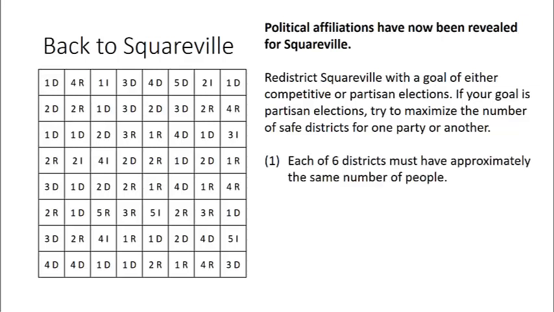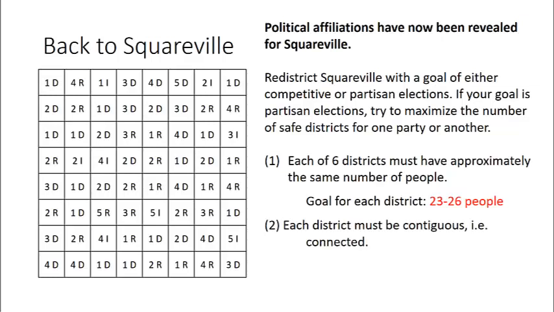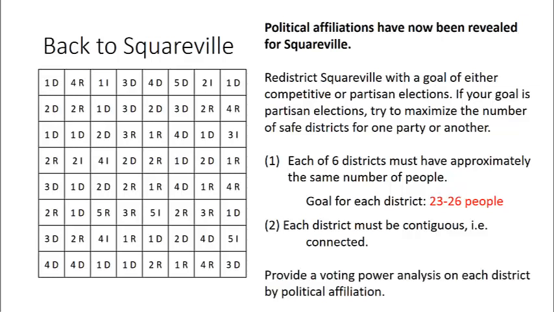Remember that your 6 districts must have approximately the same number of people, 23 to 26, and each district must be contiguous, meaning connected. Once you have your districting done, you can provide a voting power analysis on each district by political affiliation. In other words, compute the Banzhaf Power Index for Democrats, Republicans, and Independents within each of your 6 districts.